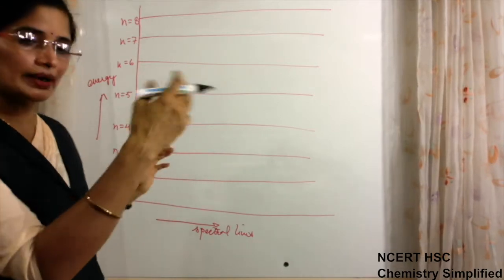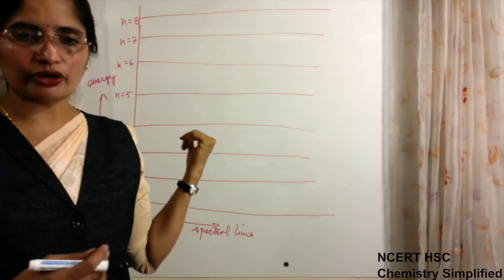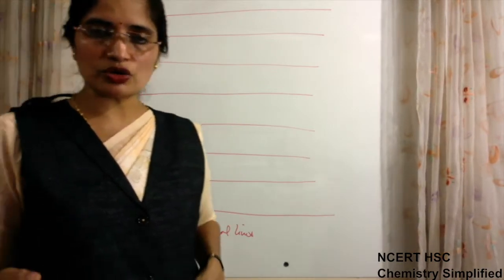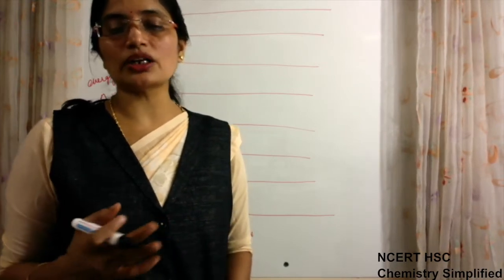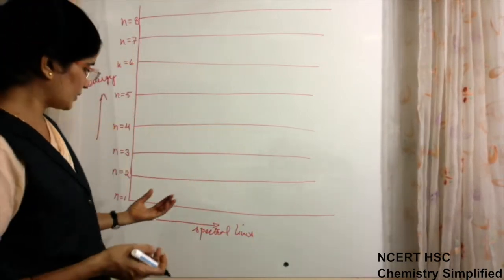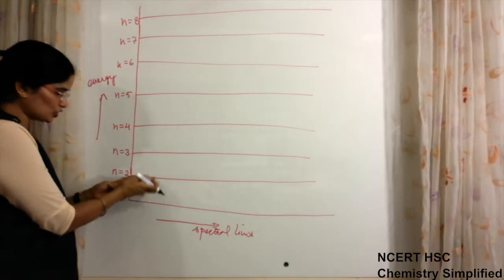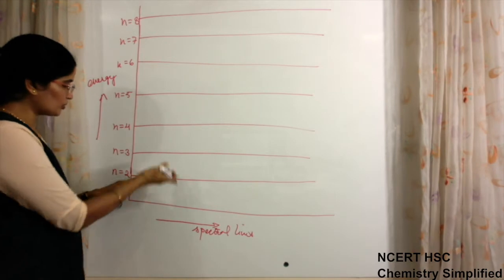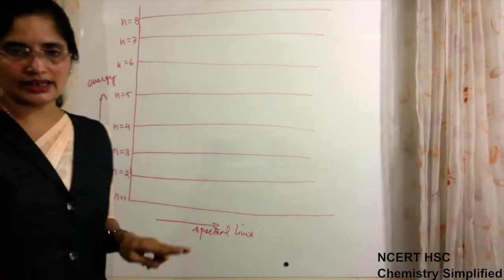Okay, so don't compare it with others, because the spectrum which was made was only for hydrogen, and Bohr's model was also only for hydrogen and hydrogen-like species. It was not applicable to all atoms. Suppose the electron was initially here, it jumped to 2, it may jump to 3, it may jump to 4, it may jump to 5, till a maximum of 8 we have made.